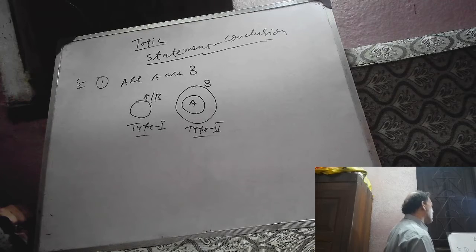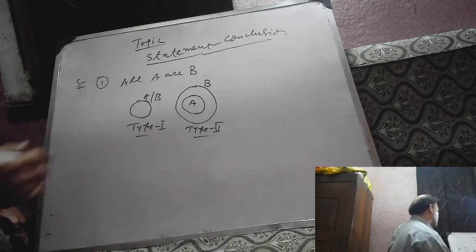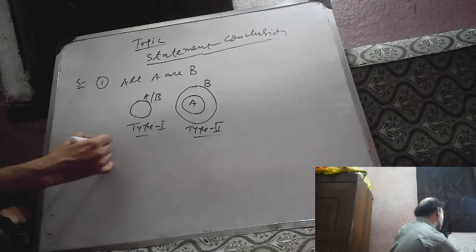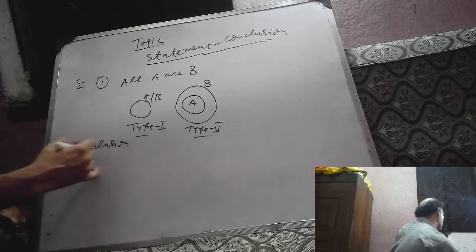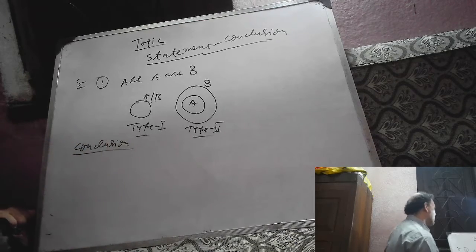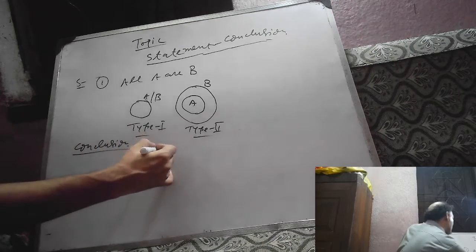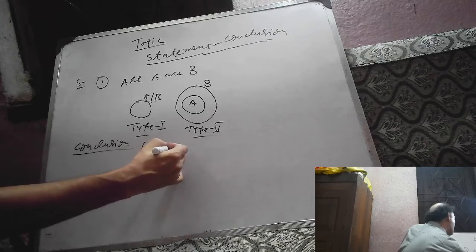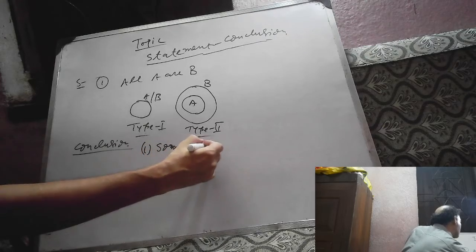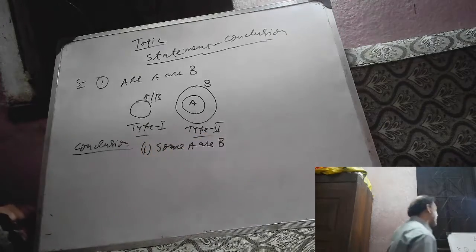Now, from this we can draw conclusions. What can we conclude? Number 1: some A are B. Whether it is correct or wrong.